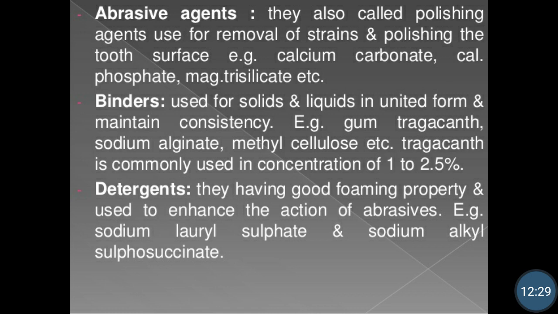So abrasive agents are used to polish and remove the debris from teeth. So they help to cleanse the teeth surface, and examples of abrasive agents are calcium carbonate, calcium phosphate, magnesium trisilicate, calcium pyrophosphate and hydrated alumina. So these abrasive agents are added in toothpastes and tooth powders.